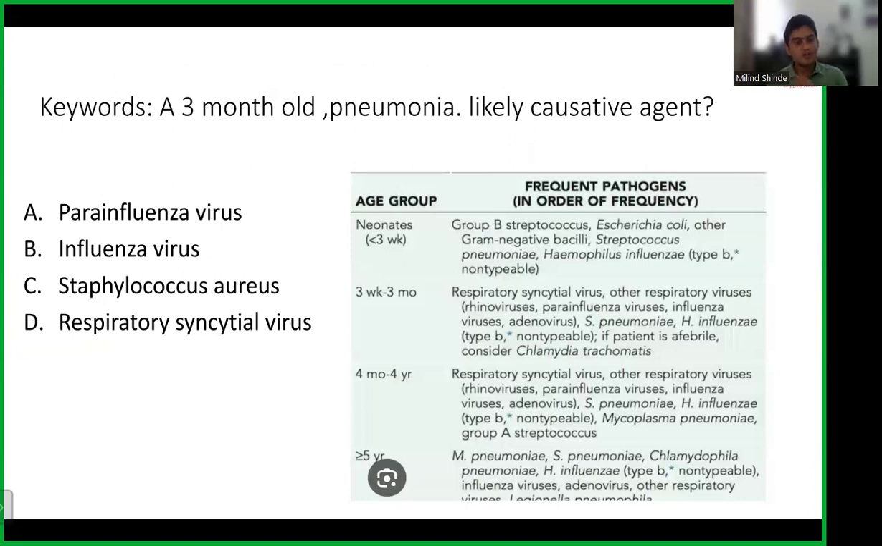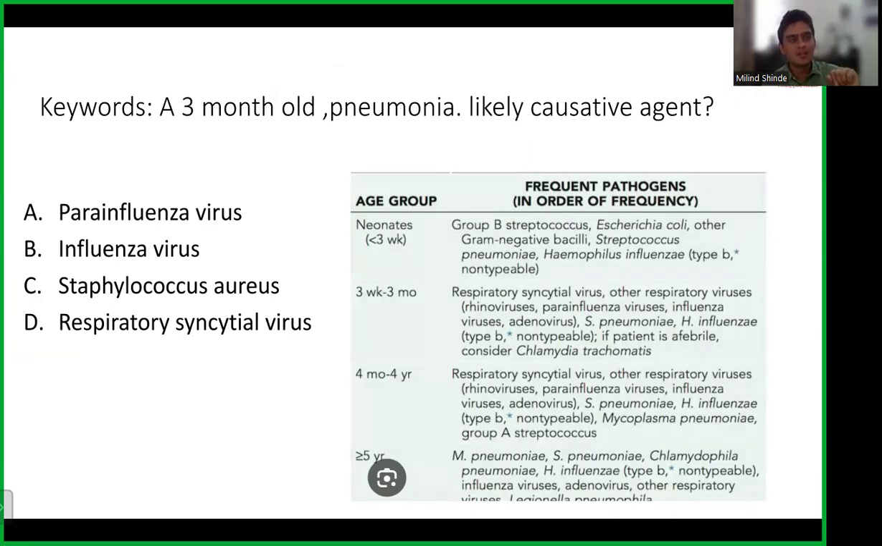So what were the keywords? You have a 3-month-old child and the child has pneumonia. They clearly gave you that the child has pneumonia. What is the causative agent? See, during the early years of your life, like the early 5 years, the physiology changes a lot. Your feeding for the initial 6 months is just breastfeed. After that, you feed different things. You grow very rapidly. There are developmental milestones that you achieve.